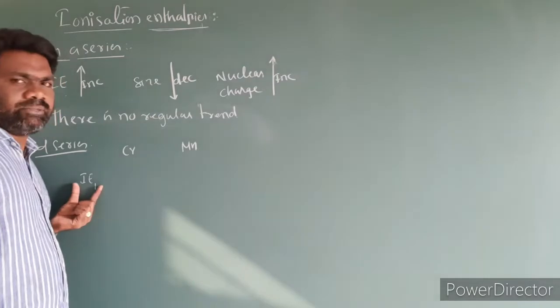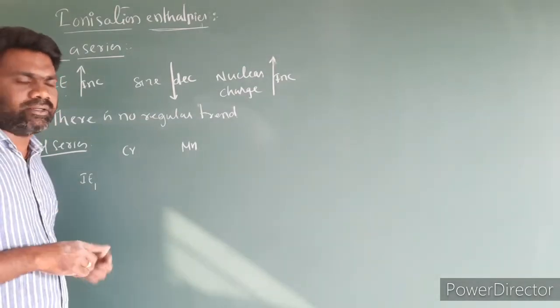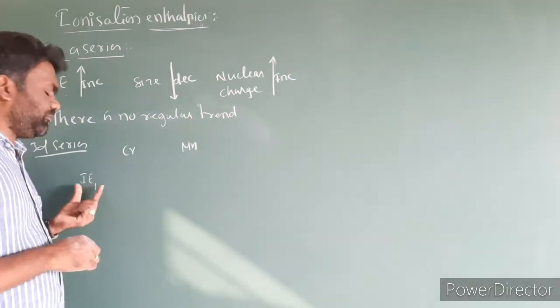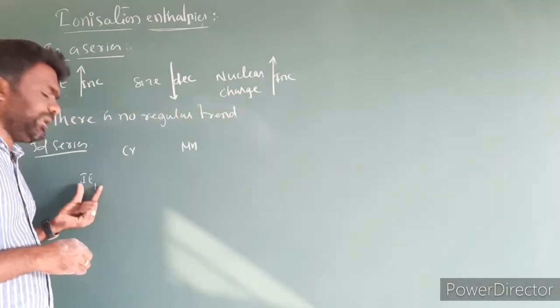IE1 is nothing but the energy required to remove the first electron. The energy required to remove the first electron is called the first ionization enthalpy or first ionization energy. I am labeling it as IE1.